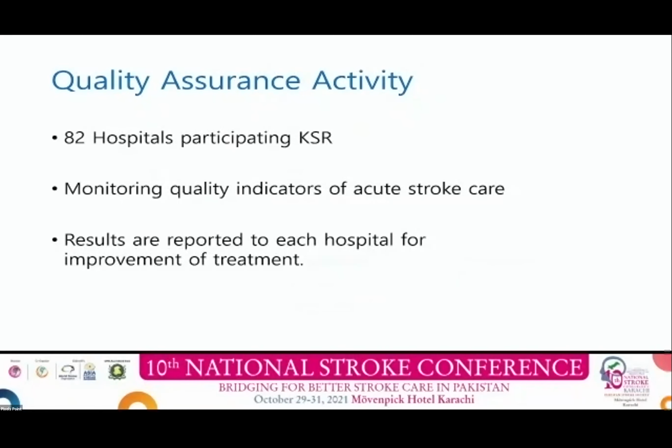Here, I would introduce the efforts of Korean Stroke Society to improve the stroke care. That is the quality assurance activity of the hospital joining Korean Stroke Registry. 82 hospitals participate in the Korean Stroke Registry. KSR set predefined quality indicators of acute stroke care. We are monitoring the input data from each hospital, and the monitoring results are reported to each hospital for improvement of treatment.